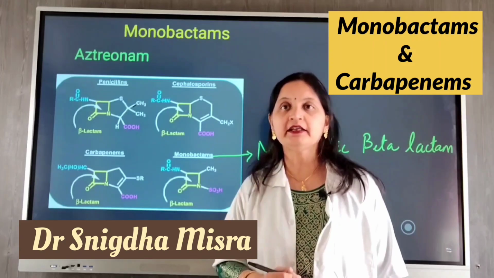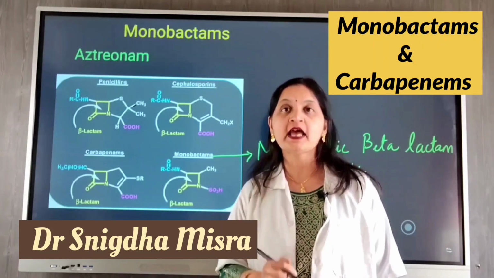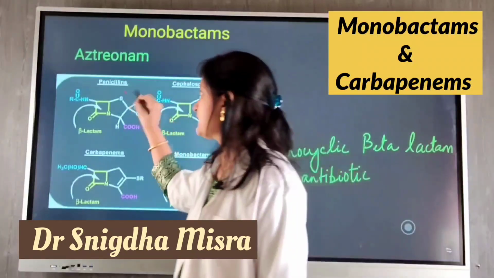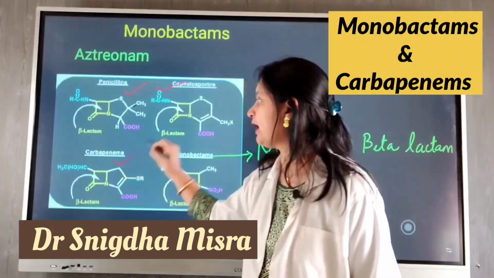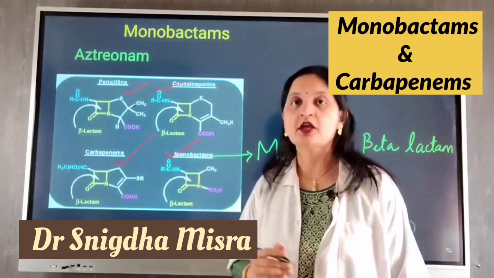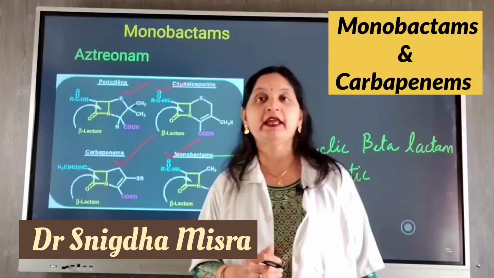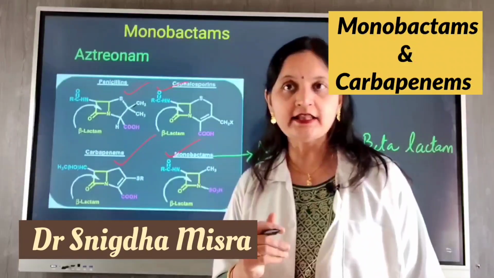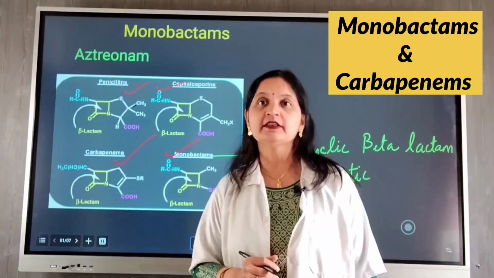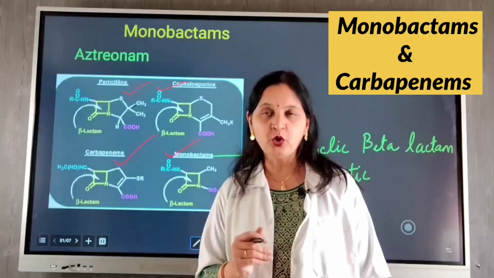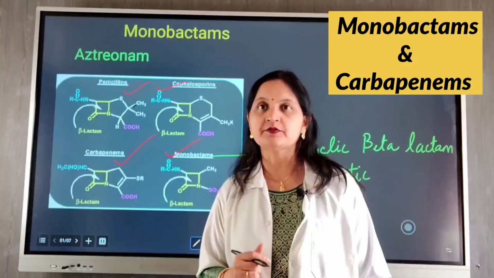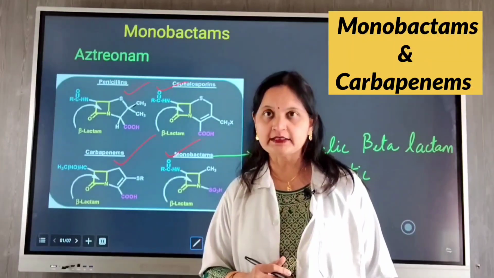The beta-lactam antibiotics are divided into 4 groups, and these include penicillins, cephalosporins, carbapenems, and monobactams. In my previous lectures, I have explained in detail about penicillins and cephalosporins. Today, in this session, I am going to talk about monobactams and carbapenems. Let's start off with monobactams.